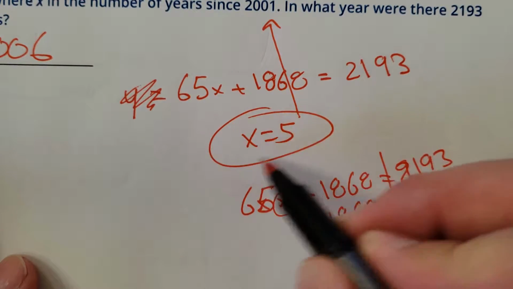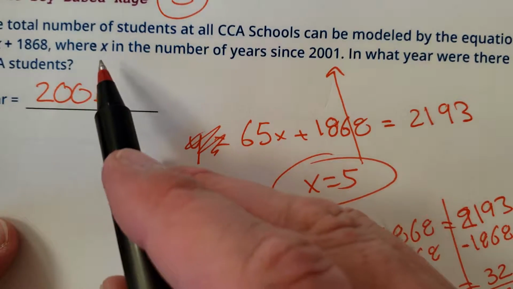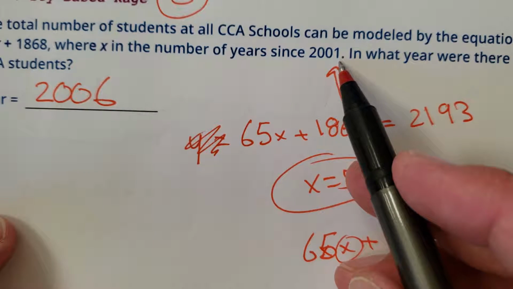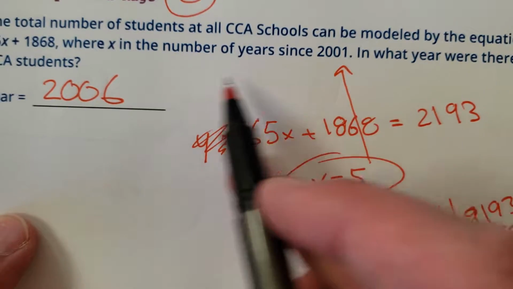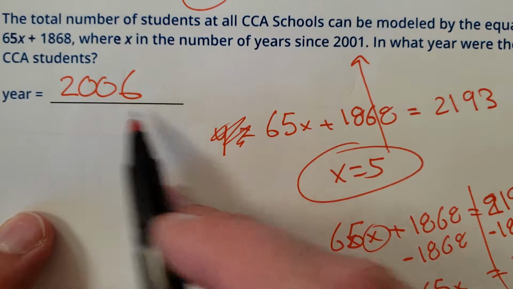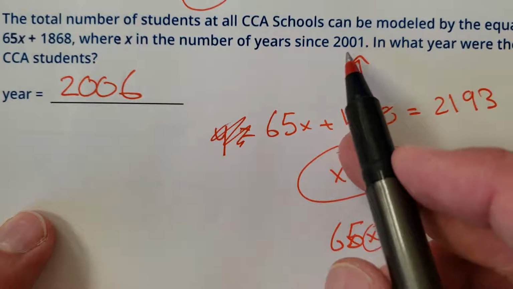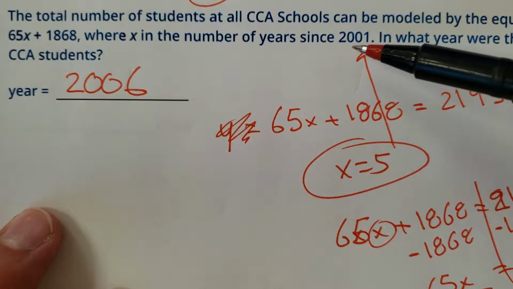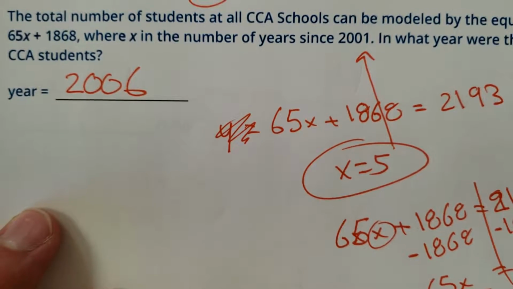But once I find my solution to the equation, I still need to answer the question. It says X is the number of years since 2001. So if I'm 5 years since 2001, I'm actually at the year 2006. I got to add 5 to that, because 2001 would be year 0, so 5 years later would get you to year 2006.